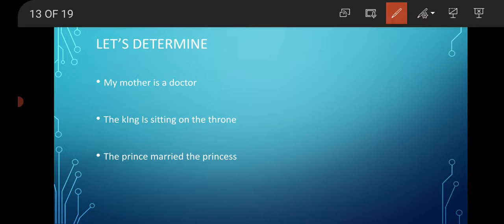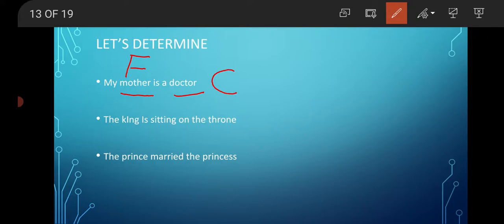In this sentence, the common nouns are mother and doctor, right? Now mother is a female, so it is of feminine gender. Whereas doctor, when you say doctor, it might mean a male doctor and a female doctor. So it's of common gender, isn't it?